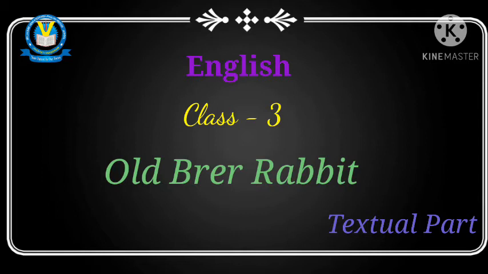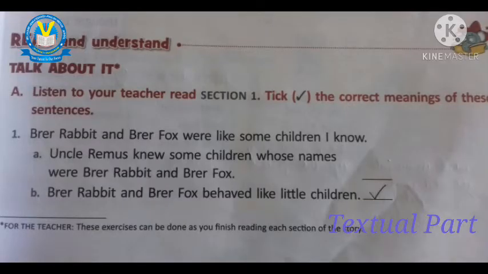Children, we have to know about the topic, The Old Brer Rabbit. This one is the textual part of The Old Brer Rabbit. Listen to your teacher read Section 1. Choose the correct meanings of these sentences. First of all, you have to understand Section 1 and choose the correct meanings of these sentences. Okay, children?